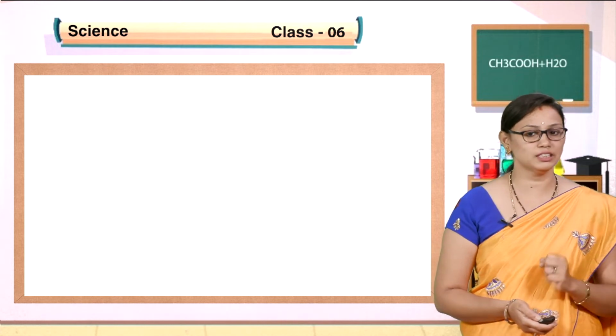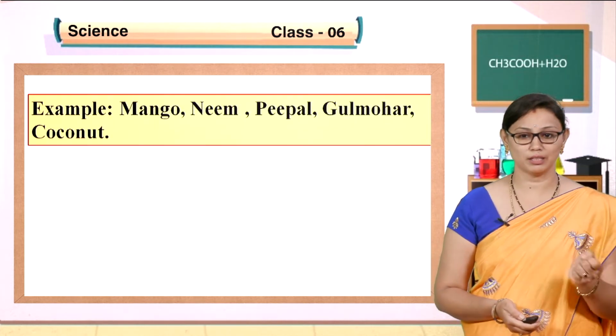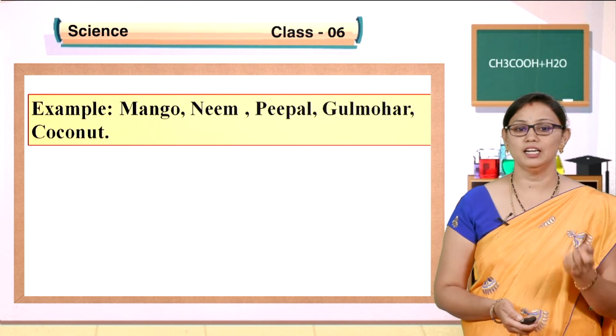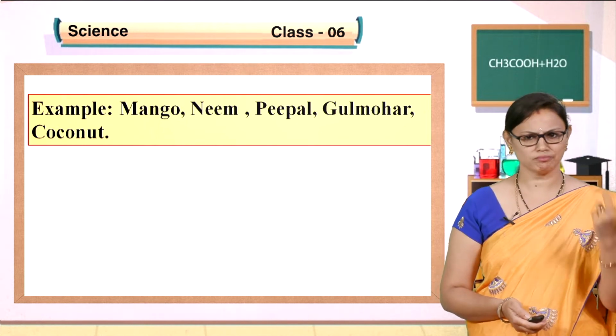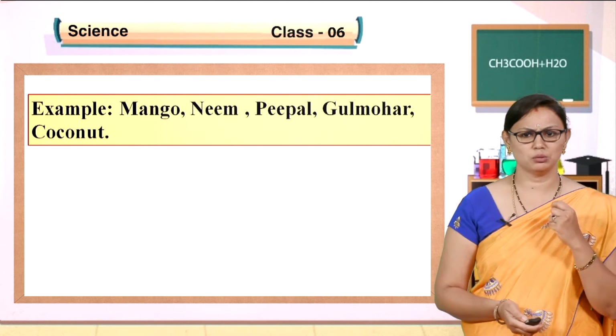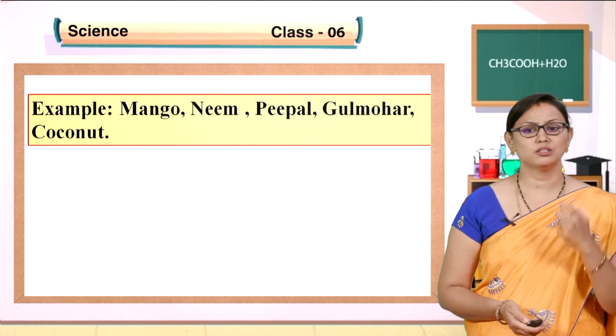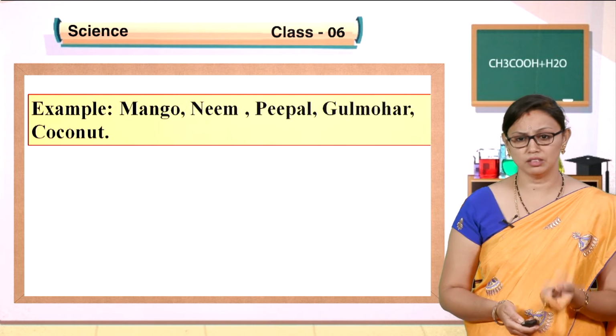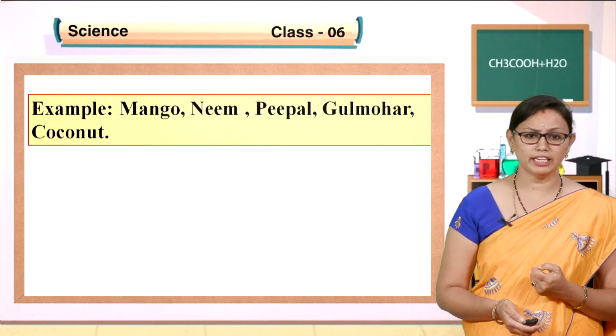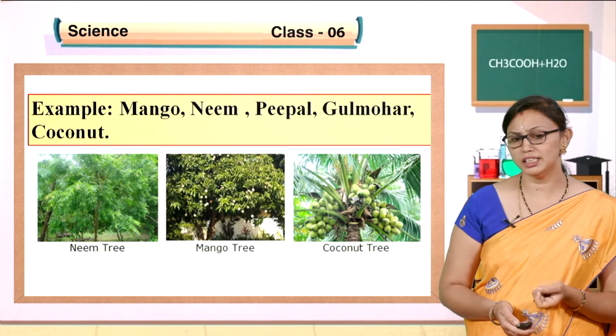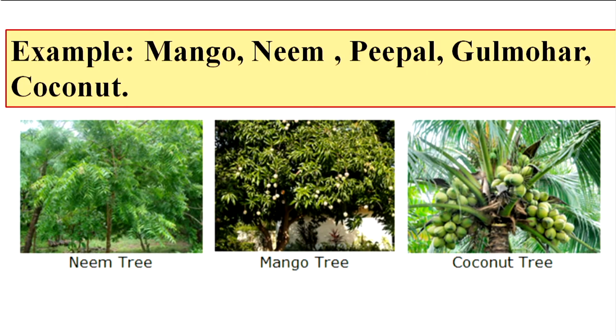Examples for trees, can you guess, children? Yes, the mango tree, the season which we have now. Many mangoes you have seen and also eaten, very tasty. The mango tree, the neem which has medicinal values, the peepal tree, gulmohar, coconut trees, all these are called trees. They can grow up to 40 to 60 meters in height and the stem is very hard, and when you compare with herbs and shrubs, the stems are very hard.